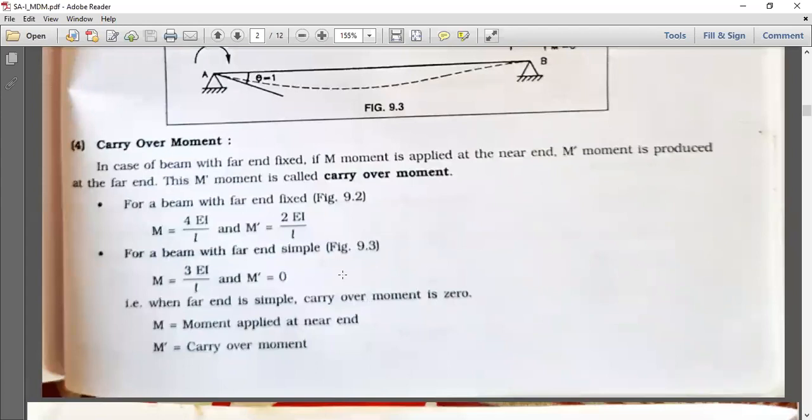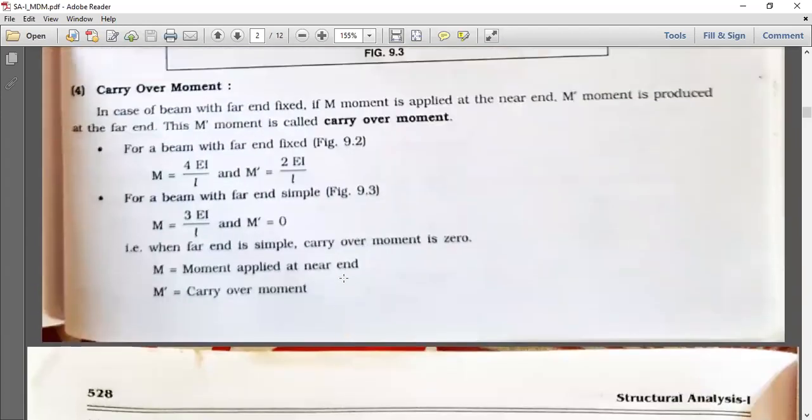Now carryover moment. In case of a beam with far end fixed, if M moment is applied at the near end, M dash moment is produced at the far end. The M dash moment is called carryover moment.